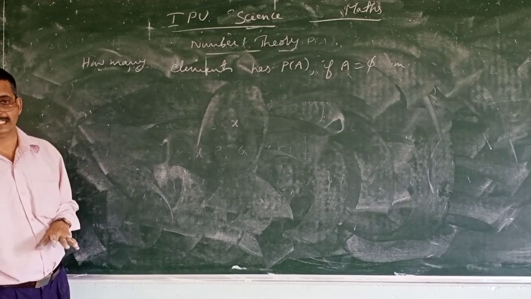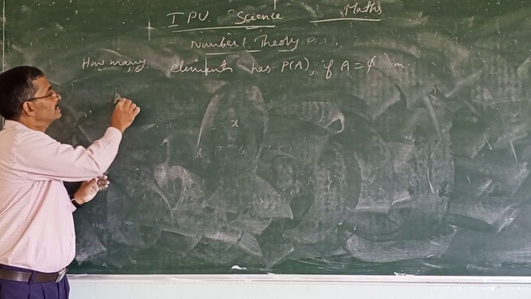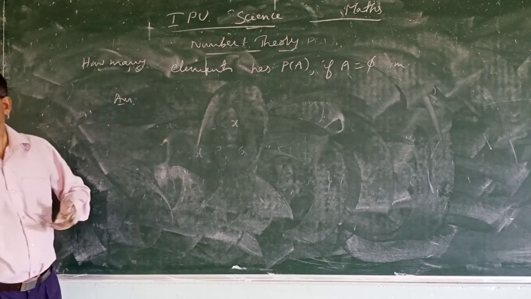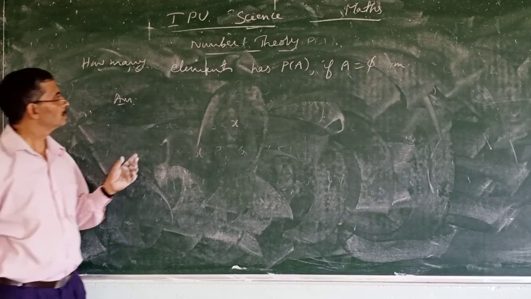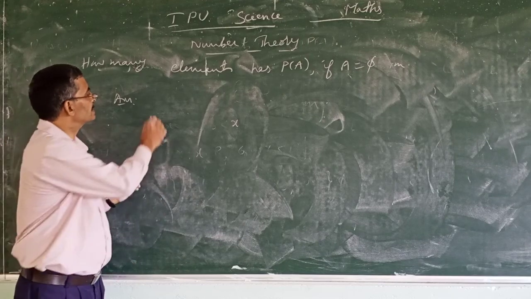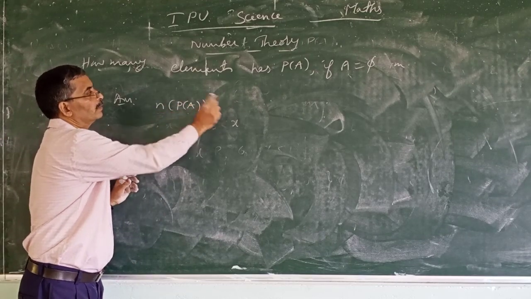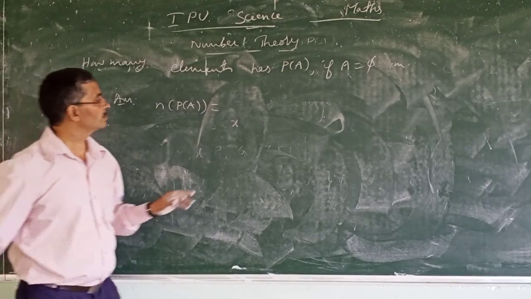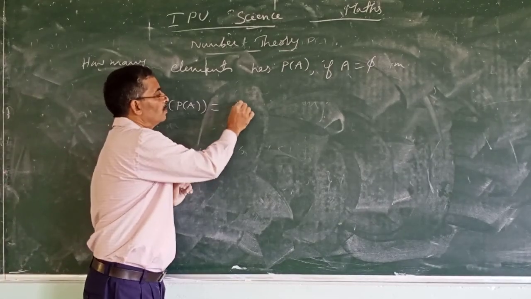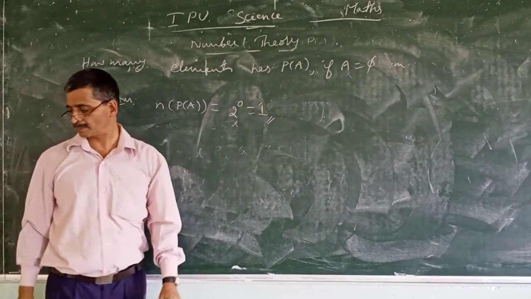So if A equals the null set, there are no elements. How many elements has P of A? That is n of P of A, equal to 2 to the power 0, which is nothing but 1. Answer.